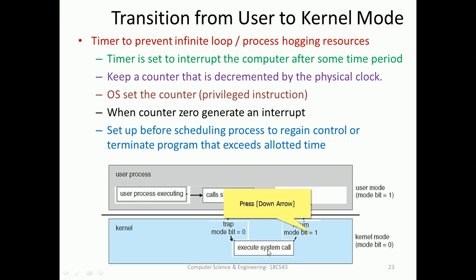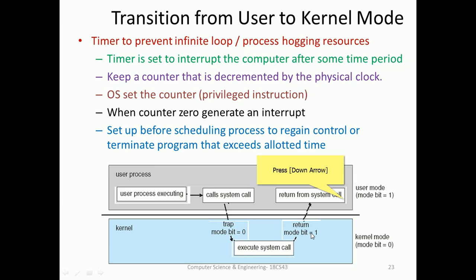When you enter, the mode bit is 0, which is kernel mode, meaning no other user can enter here. No user can enter the kernel because one person is already there. So let him come out after completion, and the mode bit is set to 1. As soon as the mode bit is set to 1, the other users competing for the kernel space will try. So we return from the system call, and at this junction point other users can enter the kernel.